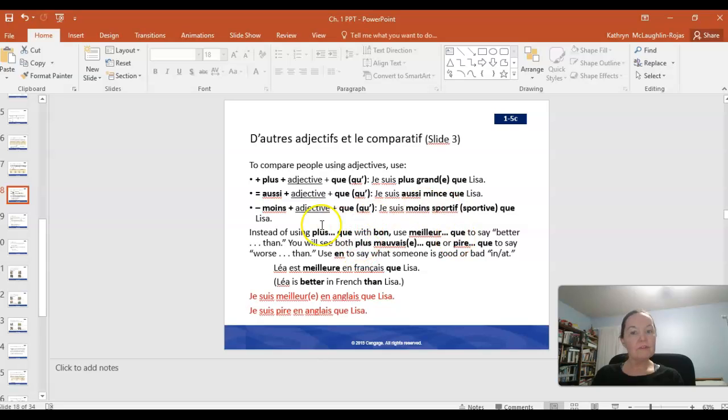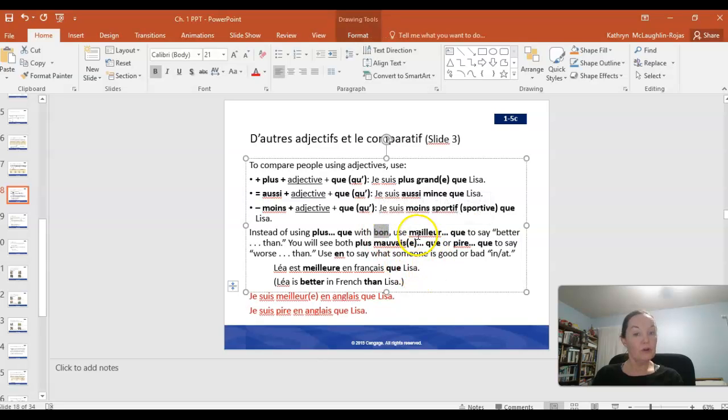Some other forms that are good to know about in addition to plus que. So for example, instead of using plus que with the adjective bon, you would say meilleur que. So that means you are better than Lisa at something.